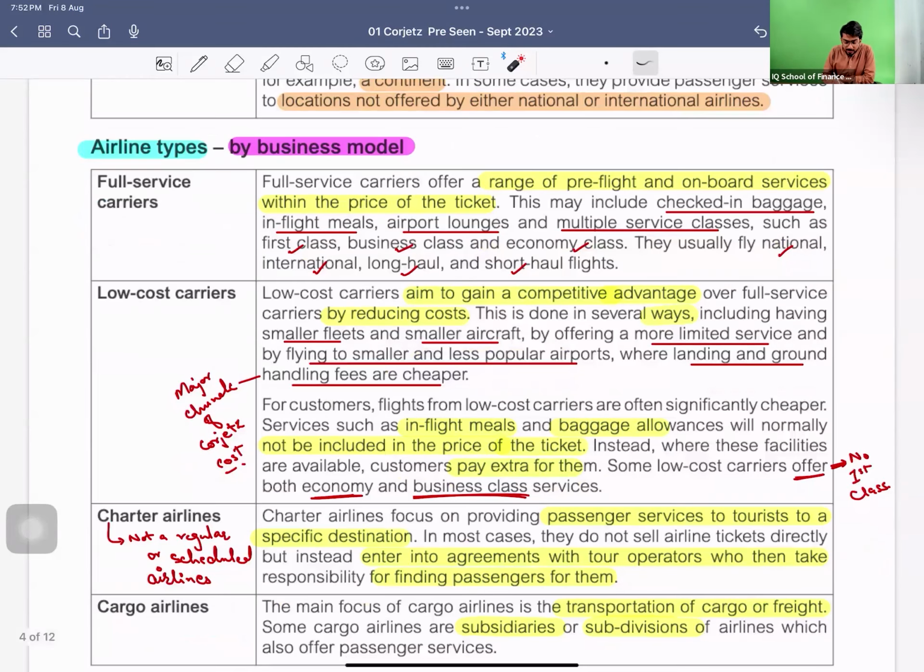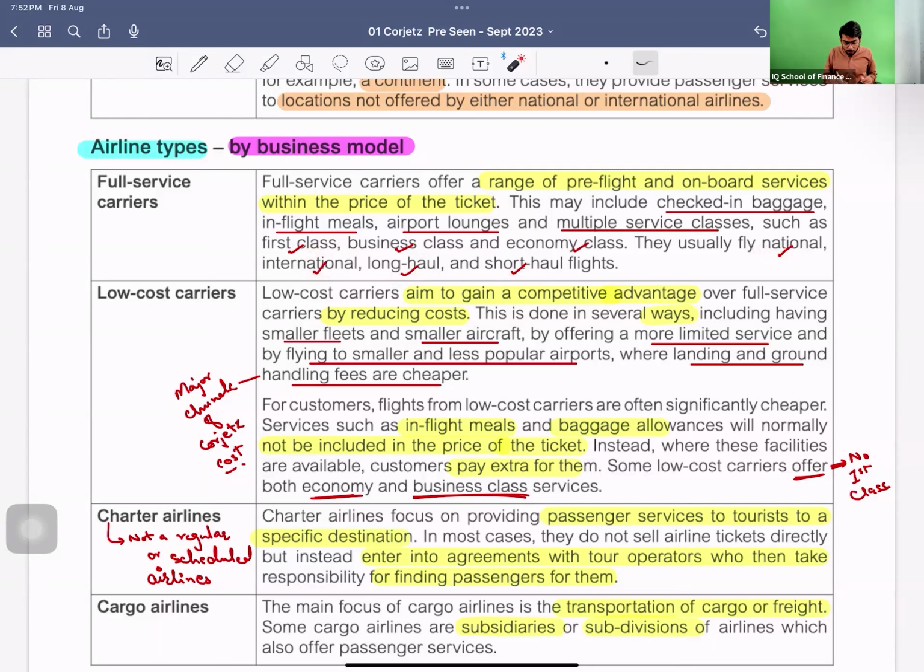Full service carriers obviously have a range of pre-flight and onboard services within the price of the ticket. Their ticket includes a wide range of services, because they are full service carriers. These include checked-in baggage, in-flight meals, airport lounges, and multiple service classes like economy, business, and first class. They usually fly national, international, long haul, and short haul flights.